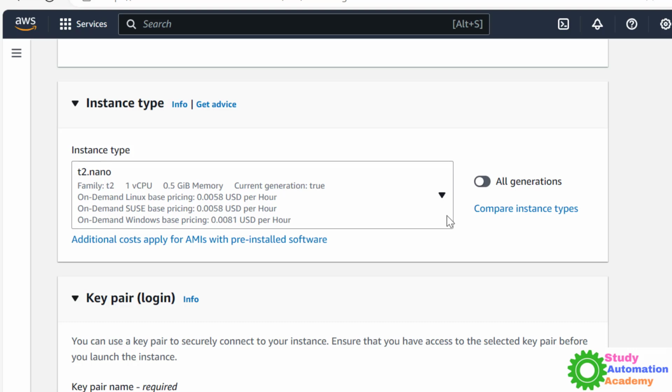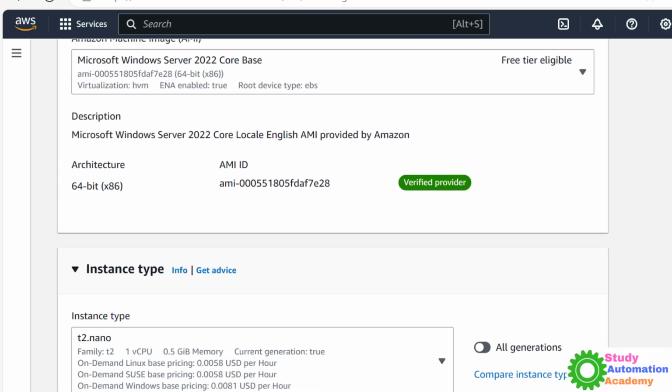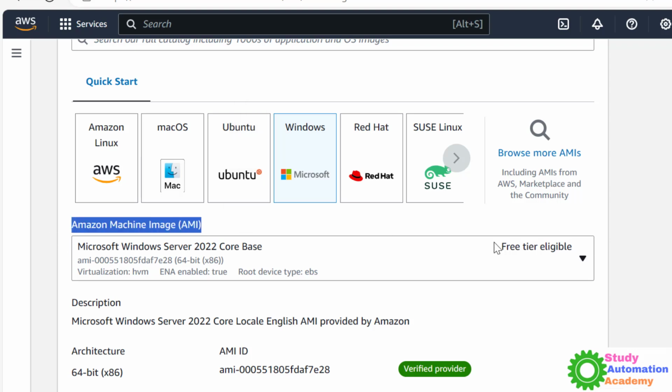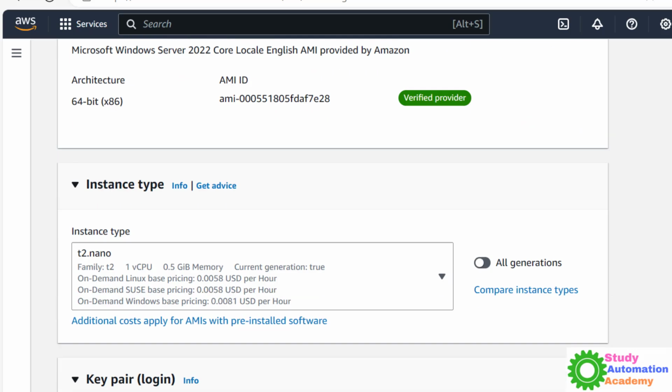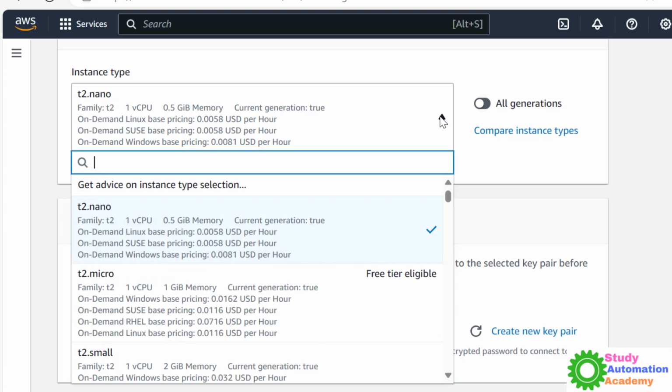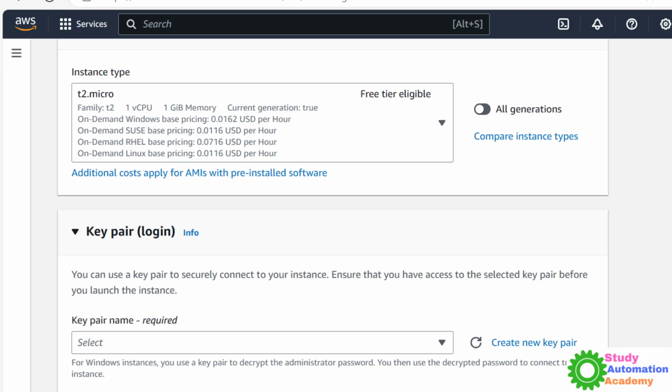So I have selected here the instance type, although if you see, I selected the free version of Windows, the AMI, Amazon Machine Image, is free, but the instance type I selected is paid. So for this also we have to pay. So make sure you are selecting free tier eligible, right?